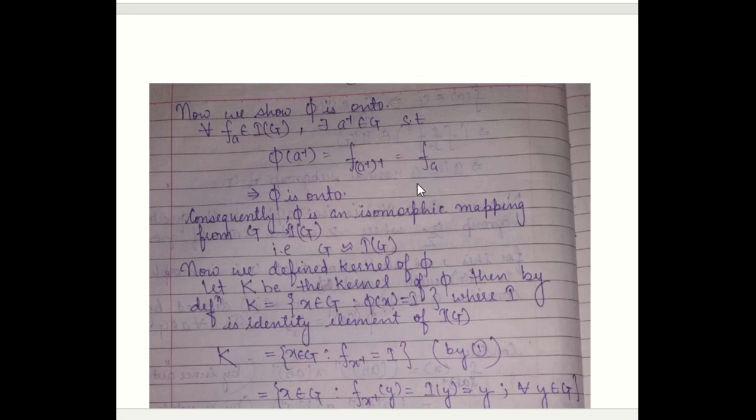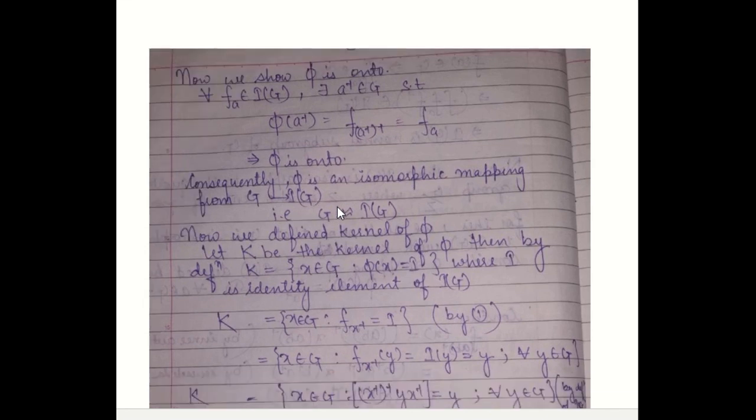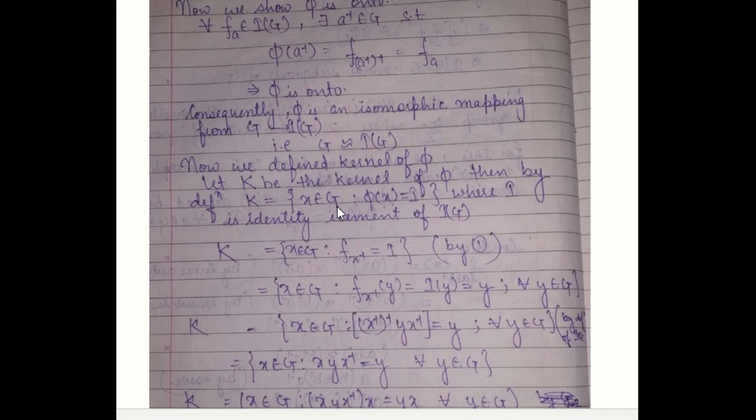So this implies for every f(A) in IG, there exists φ(A⁻¹) in G such that φ(A⁻¹) is equal to f(A). So for every element of the image set, there exists an element in the domain. So that is what φ is onto. Now φ is an isomorphic mapping from G to IG. So this implies G is isomorphic to IG.